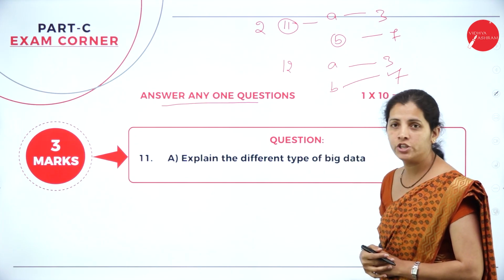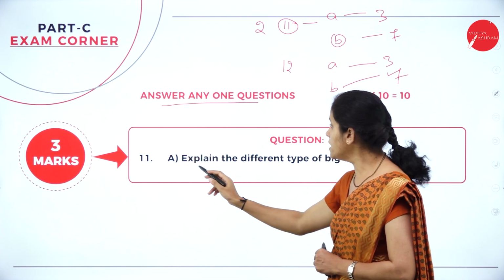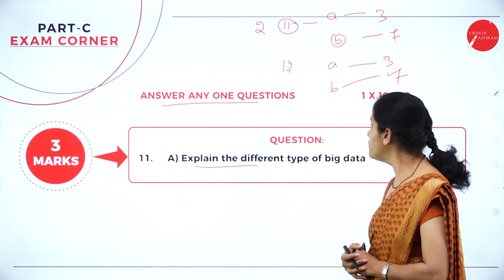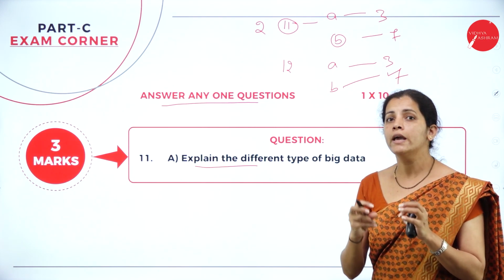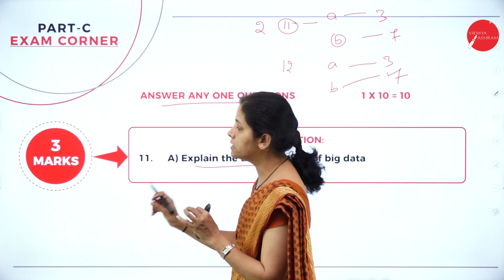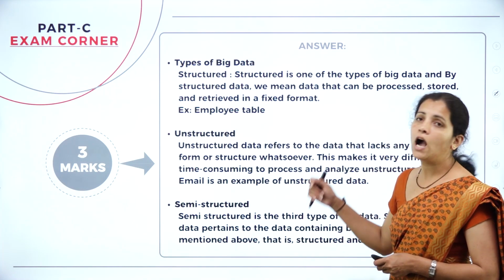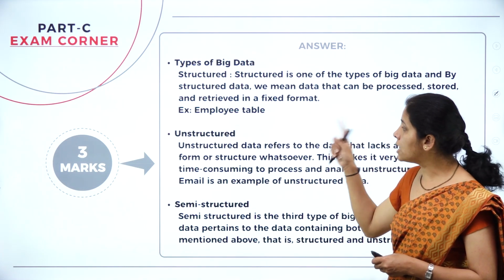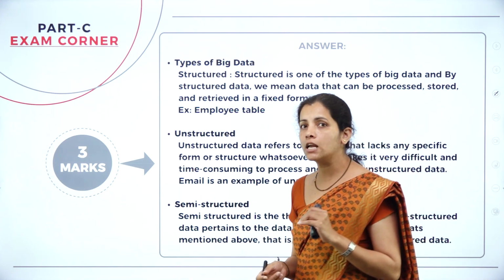Now let's see the question here. 11th question, in that first one, explain the different types of big data. So I just want to explain the type of data, and what's the marks? It is only for 3 marks. Okay, how many types of data we have? Structured, unstructured and semi-structured.